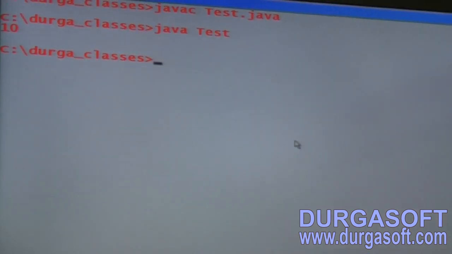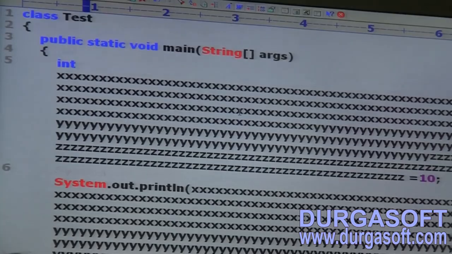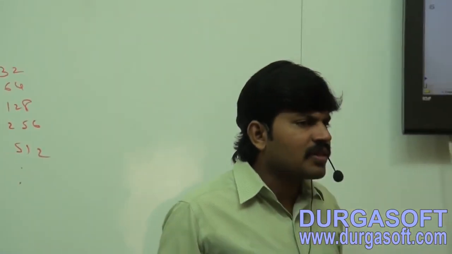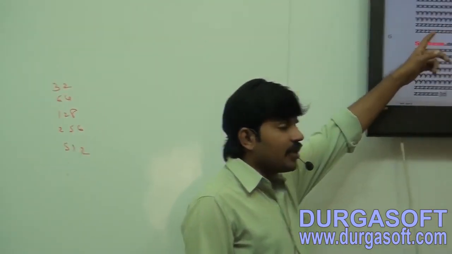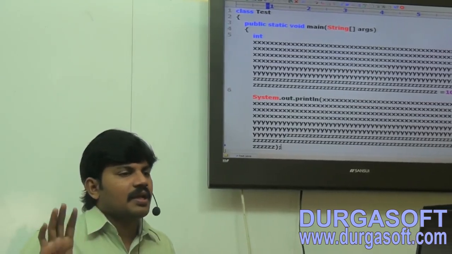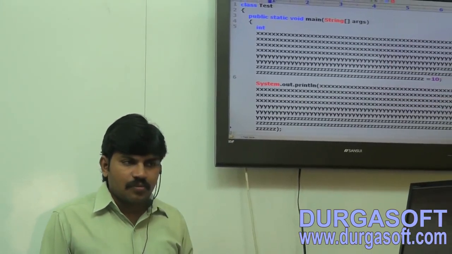Now I called one expert programmer: hey, I wrote one beautiful program, can you please have a look at my program? If I show this program to any person, I'm sure that person is going to give a lot of criticism. Because how lengthy is the code? In this lengthy program, I just declared one variable and tried to print it, beyond that nothing. That's why it is highly recommended that this type of coding is the worst kind of programming practice.